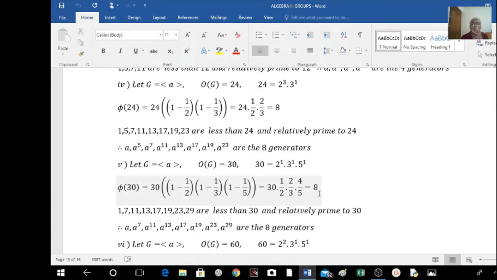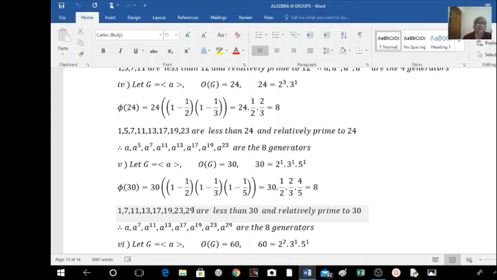Now, here also we have 8 generators. We have to find out the integers which are less than 30 and relatively prime to 30. So 1, 7, 11, 13, 17, 19, next 23, next 29. So these are all the integers less than 30, and these are all relatively prime to 30.